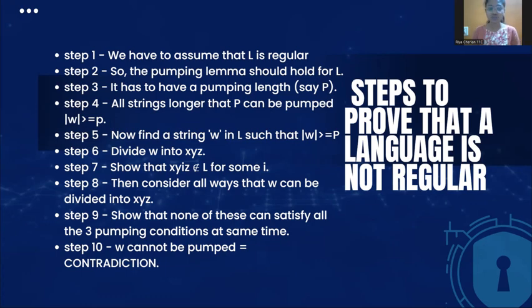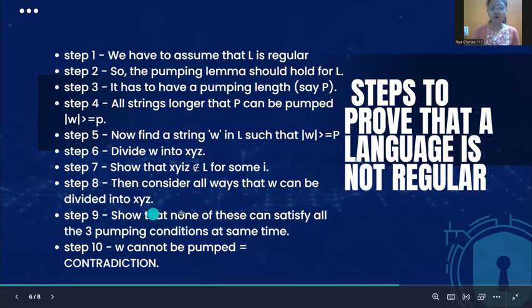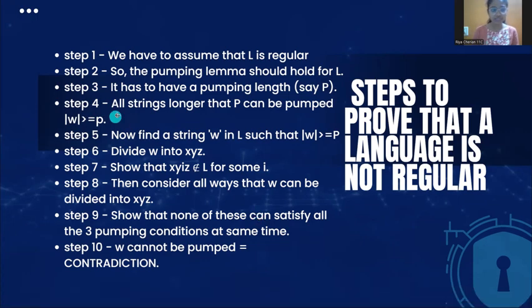Step 7, show that x y to the power of k z should not be in L for some value of i. Step 8, then consider all the ways that W can be divided into x, y and z. Show that none of these can satisfy all the three pumping conditions at the same time. These are the conditions that need to be satisfied. Step 10, W cannot be pumped, so that is a contradiction. It shows that the language is not regular.